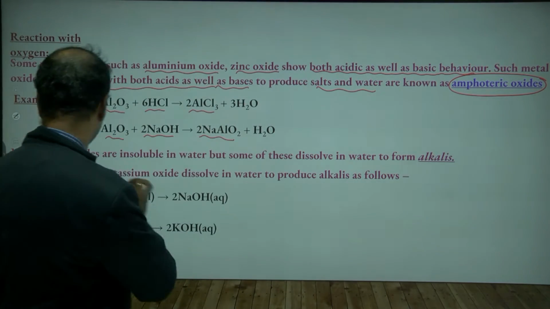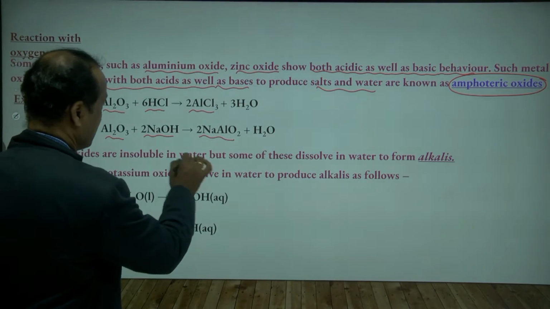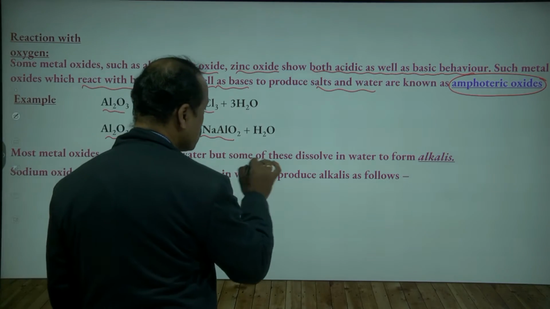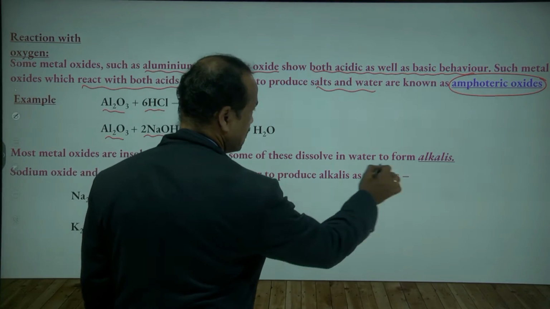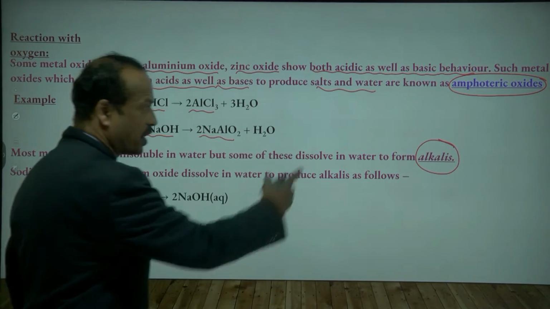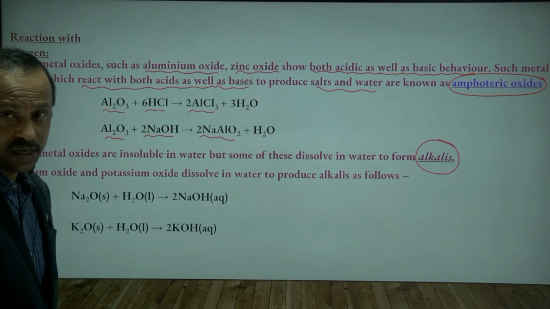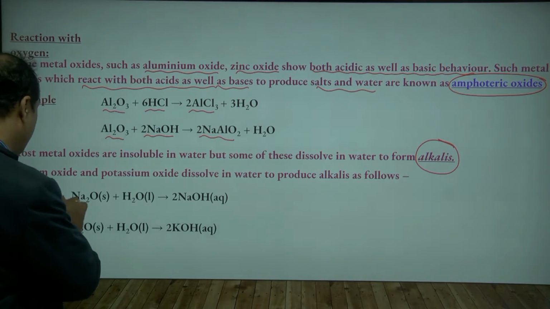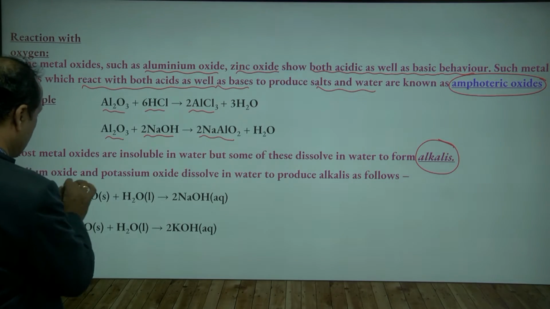So most metal oxides are insoluble in water, but some of these metal oxides dissolve in water to form alkalis. Very important this one. So here examples are given. Sodium oxide. What is the formula?